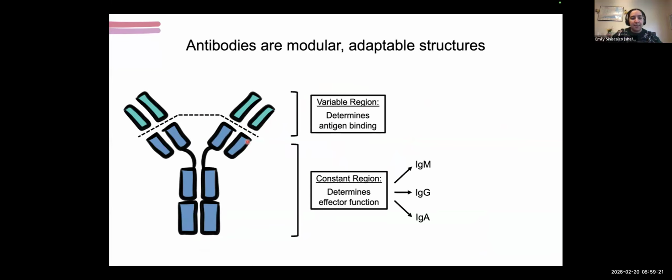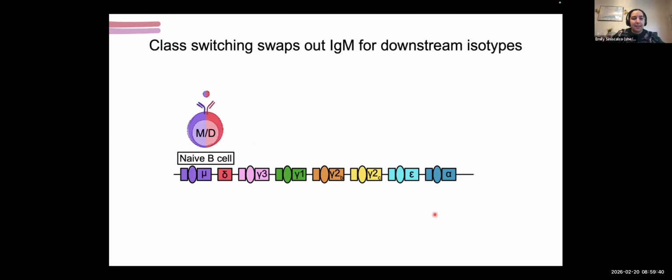So this determines what the antibody can do. These different constant regions engender different isotypes. So IgG and IgA are both determined by this constant region. And then this is achieved through the process of class switching. And so we're really interested in how the constant region shapes these antibody dynamics.